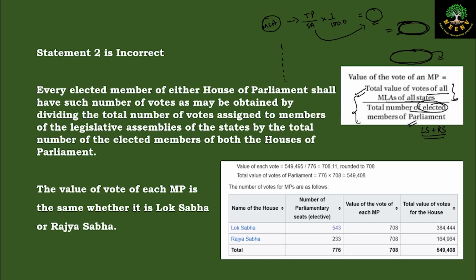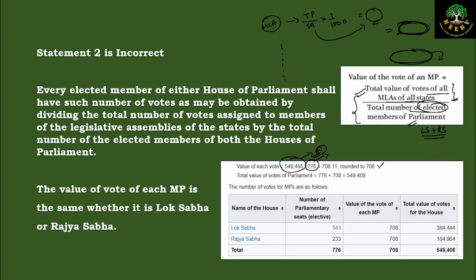So if we divide this, we'll get the value per MP. And this question is saying that the value of MP will be different between Lok Sabha and Rajya Sabha. No. When we take the amount here, for example, let us take this numerical value. Now this amount here is the total value of all the MLAs of all the states. Now that is divided by the number of elected MPs of the parliament.